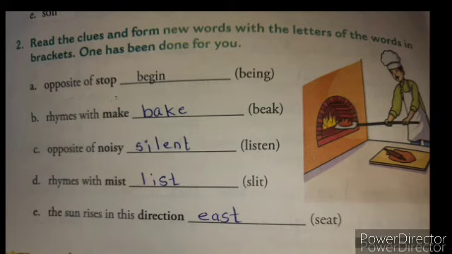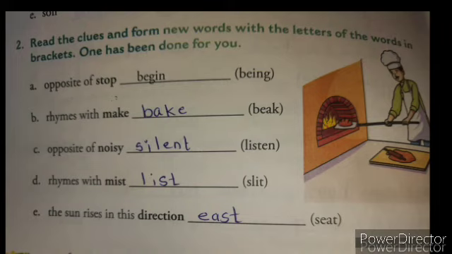Begin. Next, B, rhymes with make. There is a word which rhymes with make. With the help of the bracket you have to write this answer. Now beak is given. If you rearrange this word, you can get the answer bake. Make, the rhyming word that will come is bake.